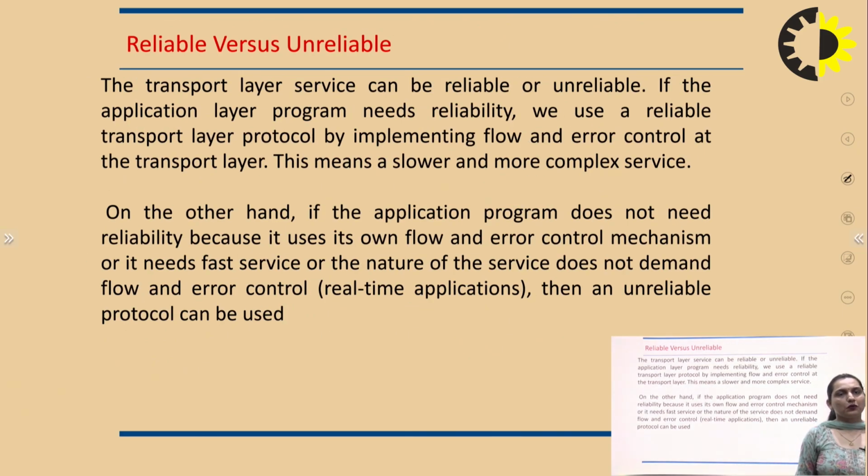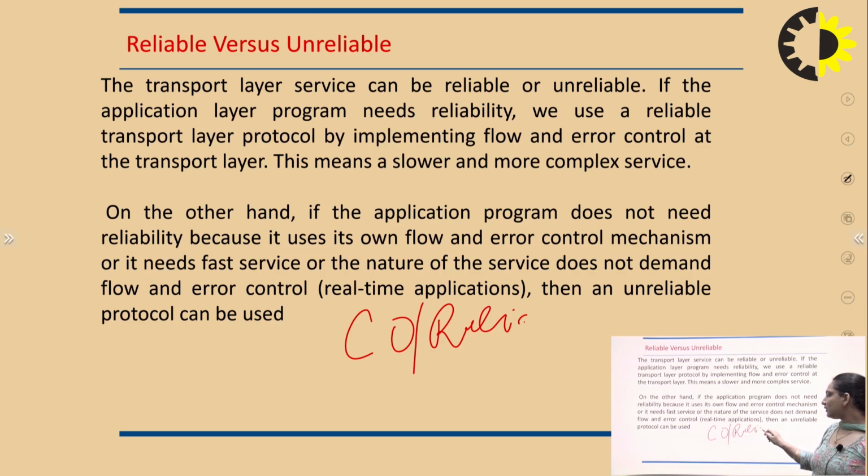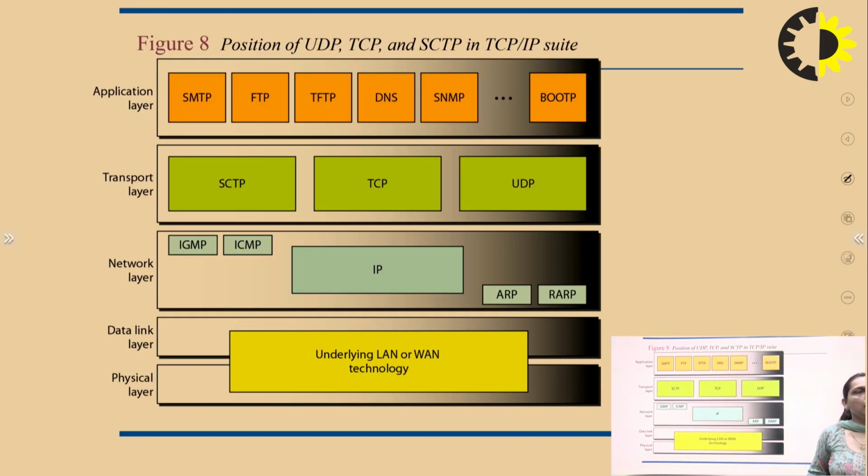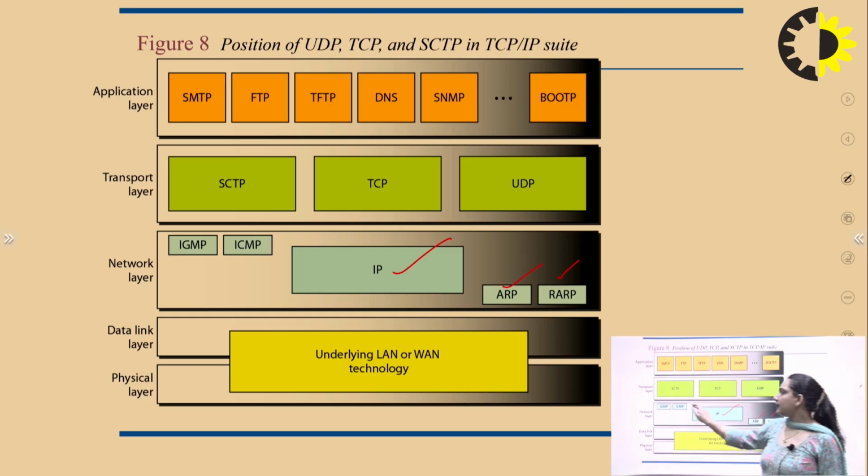As for reliable and unreliable, if we are using connection oriented, this is definitely a reliable service, and if we are using connectionless, it is unreliable. This is the position of UDP, TCP and SCTP. We have the physical layer, and we have LAN and WAN. We use IP, ARP and RARP in the network layer.